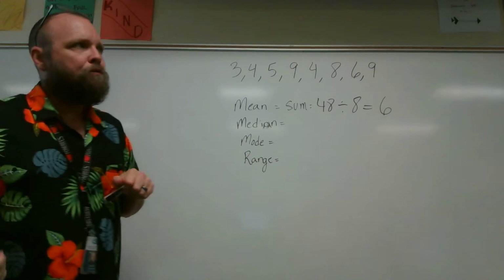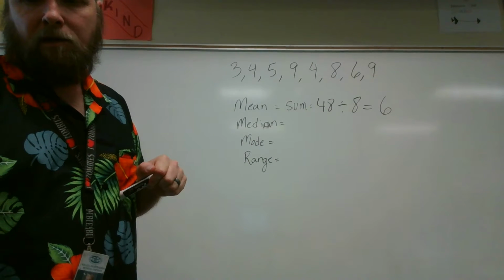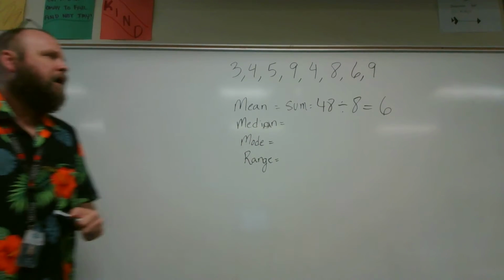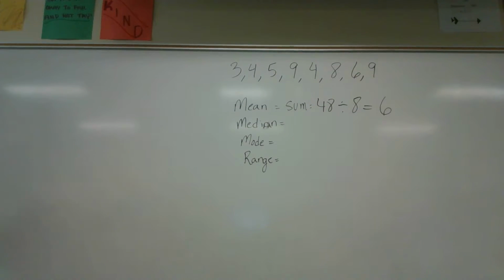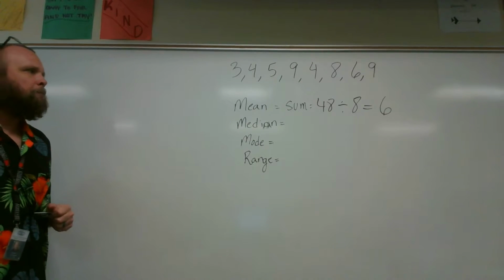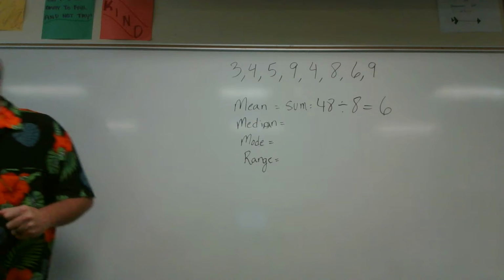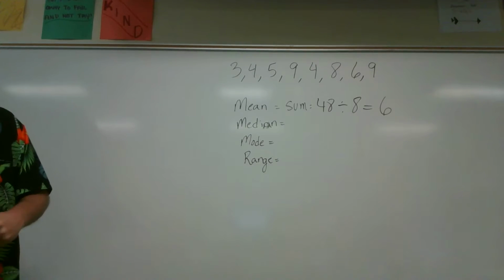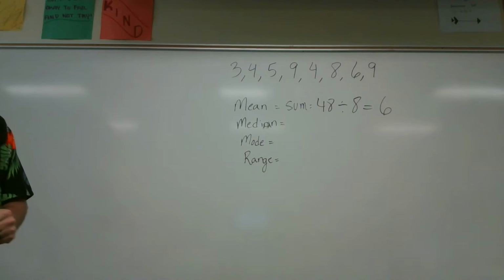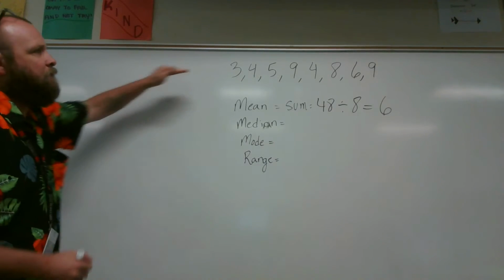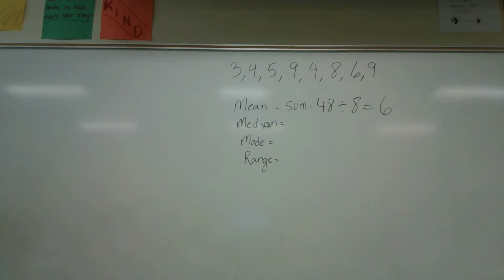Looking at our notes that we took, Hannah, how do I find median? You reorder the data set from smallest to largest. Good. So we're going to take this data set, those numbers, and put them in order from least to greatest.